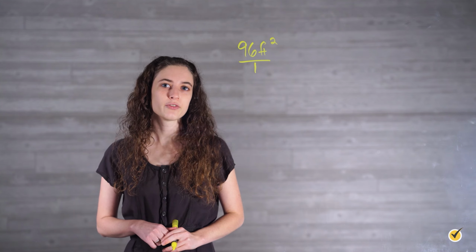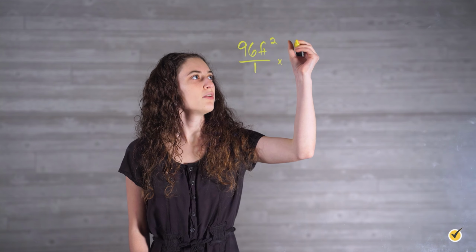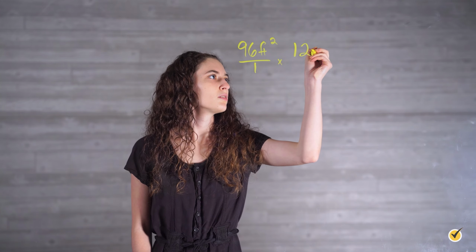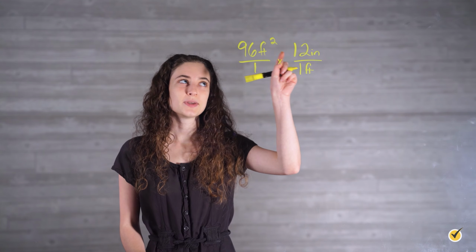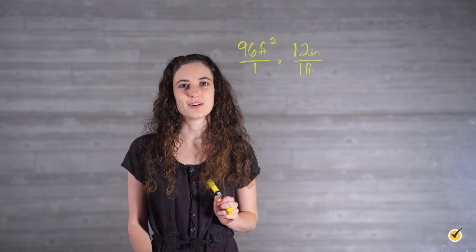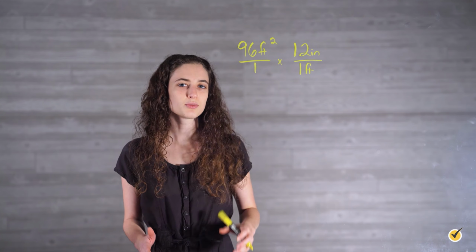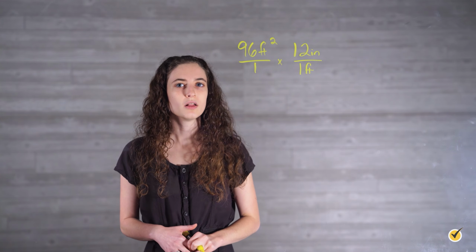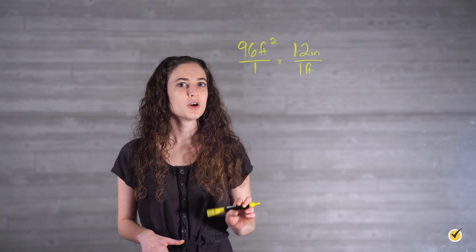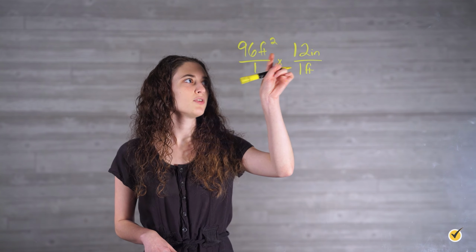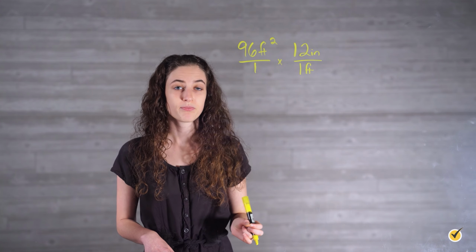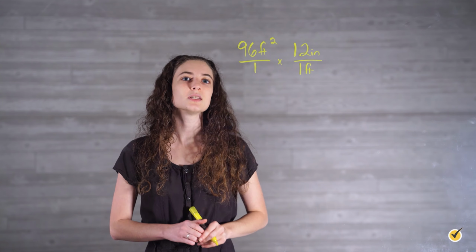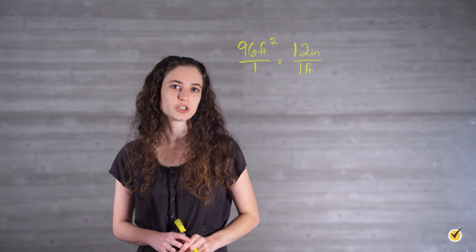Then we multiply by our conversion factor. There are 12 inches in 1 foot. Remember, feet need to be diagonal to each other so that eventually they'll cancel out. But what's wrong with this conversion? Well, if you multiply the units out, you can see that we'll be left with feet times inches because one of our feet will cancel out but the other one won't. To fix this, we simply need to multiply once more by our conversion factor.